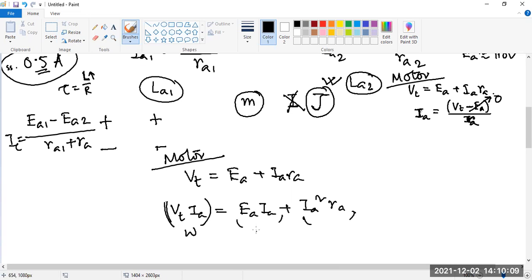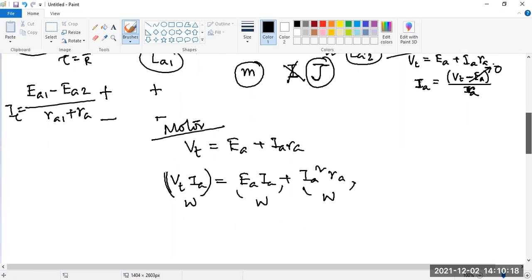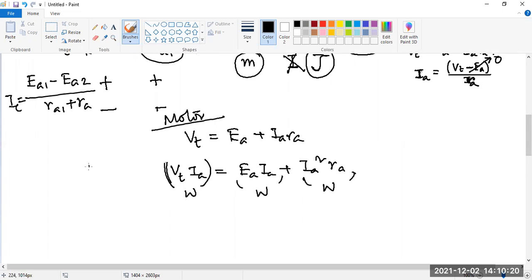Sir, what is the unit? Watt. So that means this is a power equation. The previous one was the voltage equation and this is the power equation. So that means we are giving some power, it is developing some power, and there is some power loss.